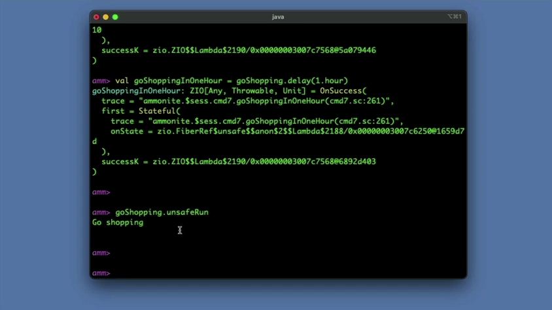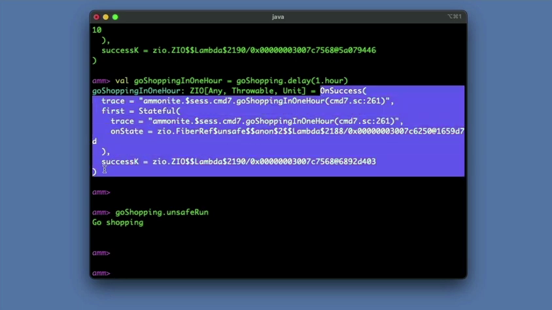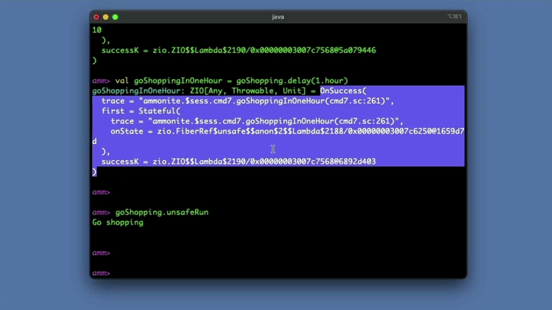Some real power happens in functional programming when we separate this what from this when. I controlled when I wanted to call this, and you do the same thing in your ZIO programs. Because I separated the what from the when right there, I'm able to use this variable and make other changes to it as much as I want, such as creating this variable to say run that in 1 hour. There's much more to talk about here, and I just wanted to hint at this a little bit more in this video. But a key is that when you are creating a ZIO effect, you really are just creating a blueprint. Again, we're separating this what from this when.